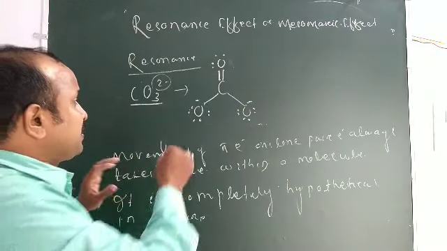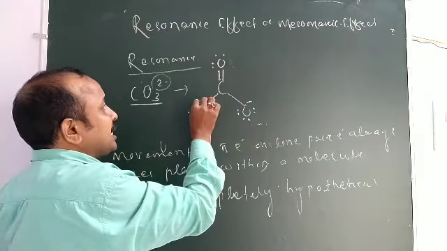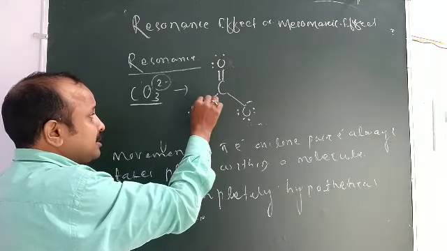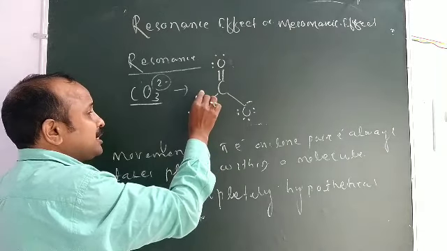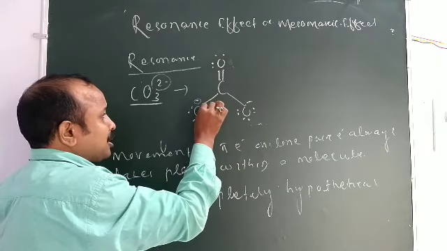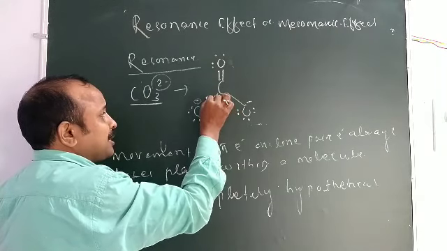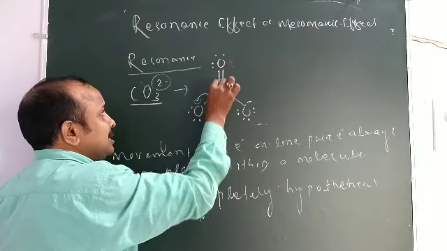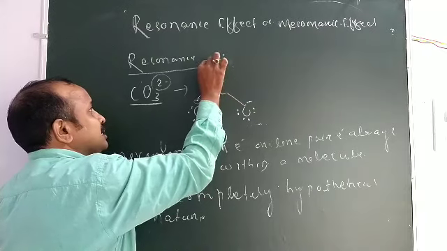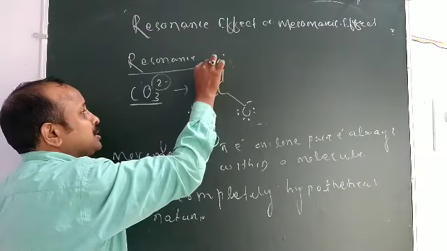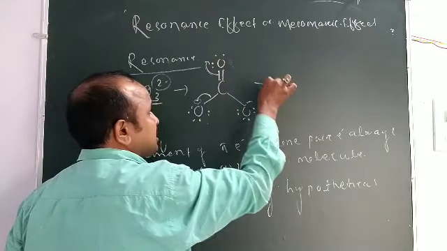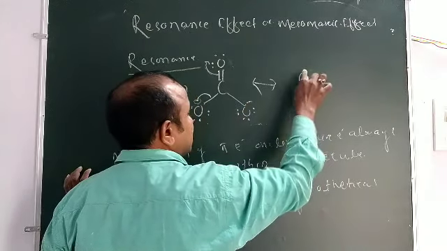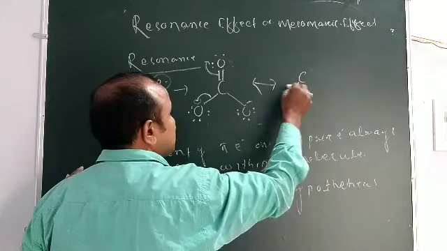Where there is a minus sign, there is a pair of electrons on the oxygen. If this pi electron moves to this position, that is the sign of resonance.